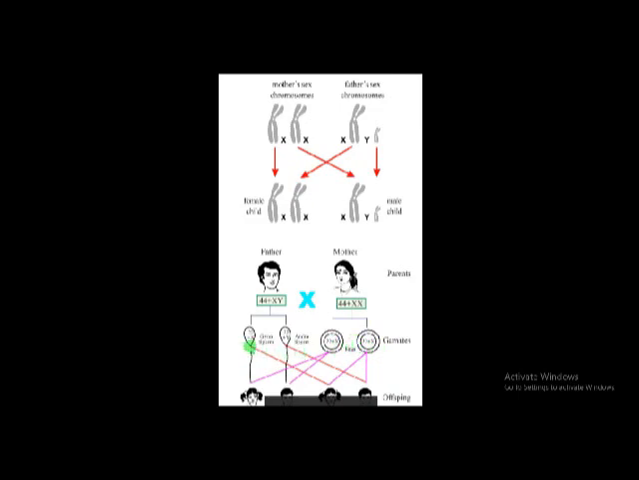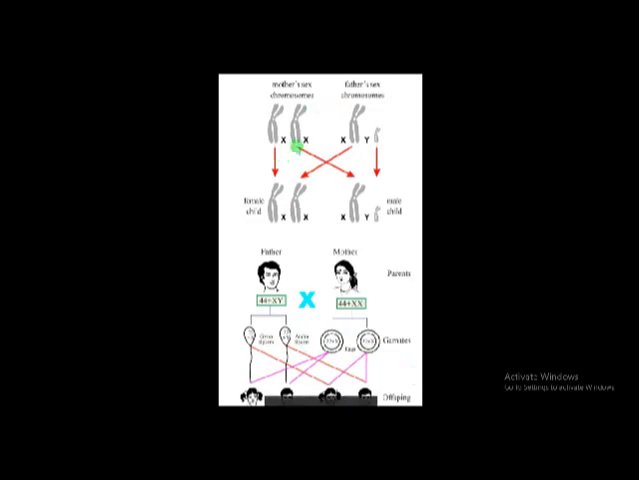Whenever X and X fertilize, the offspring is a baby girl, and whenever the Y chromosome combines with X, the offspring is a boy. When X fertilizes with X, it is a baby girl. When Y fertilizes with X, the sex is a baby boy. So if X joins with X, a girl child; if Y joins with X, a boy child.